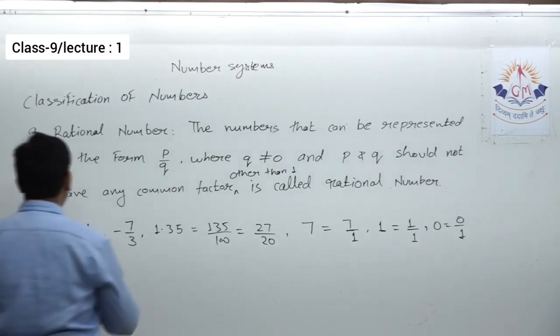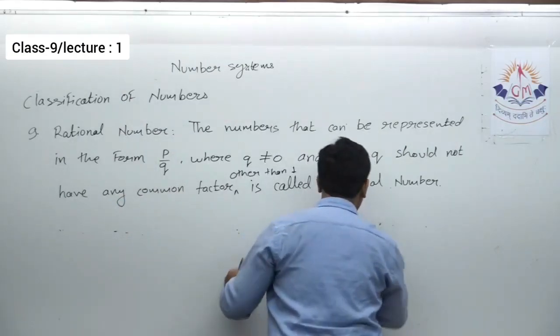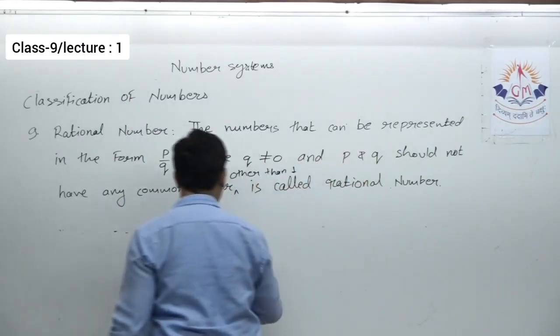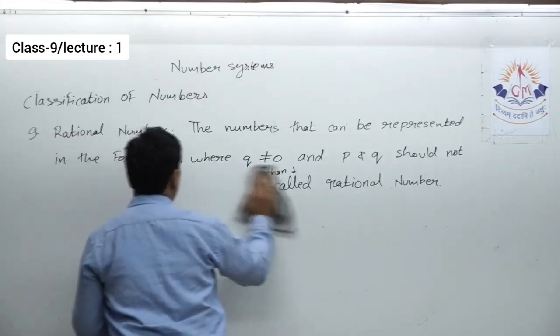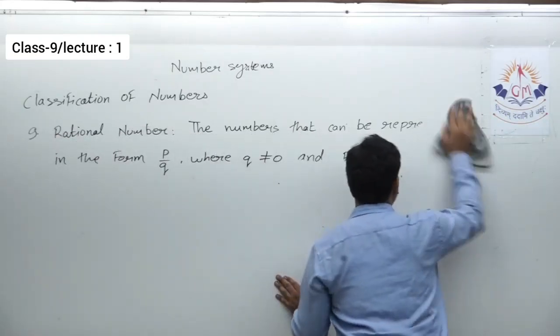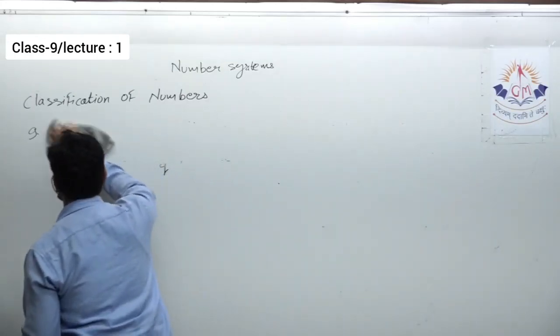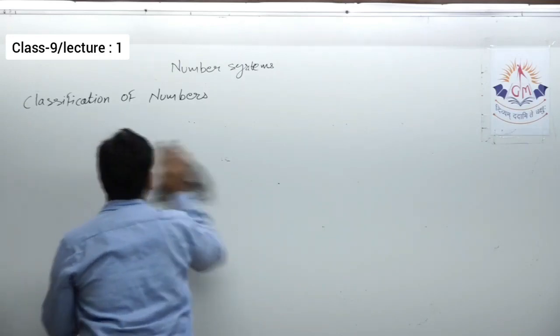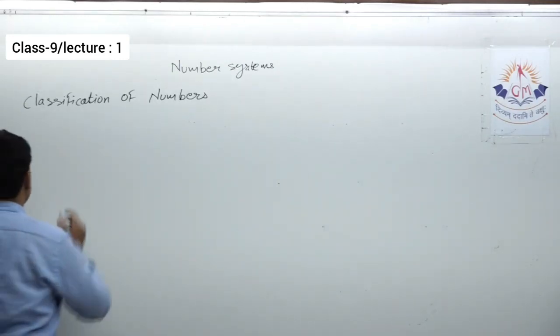Okay, after rational numbers, we'll see irrational numbers. However, we have to come to irrational numbers again. It's a different subtopic of this chapter. But as we are in the classification of numbers, we'll see irrational numbers very briefly, and in detail in our upcoming lectures.